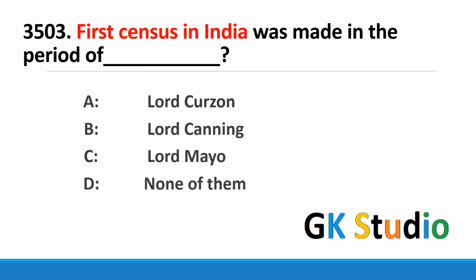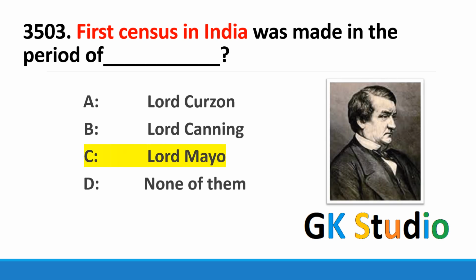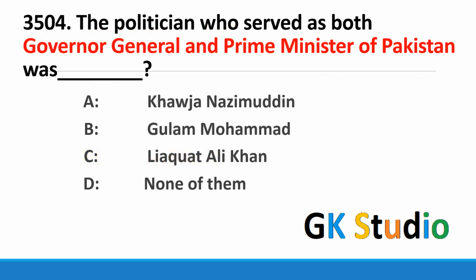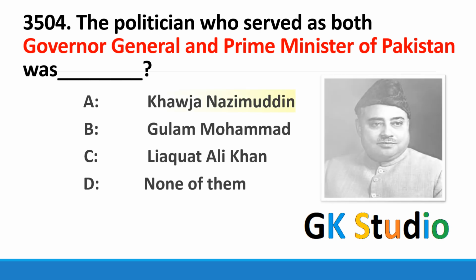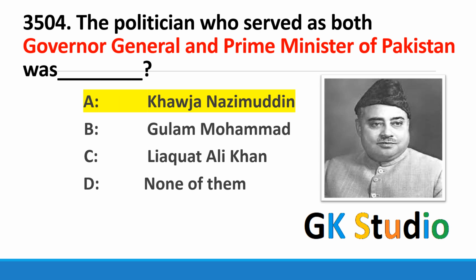First census in India was made in the period of Lord Mayo Viceroy. First census in India was made. The politicians who served as both Governor-General and Prime Minister of Pakistan was Khaja Nazimuddin, the first person who held both titles, Governor-General of Pakistan and also Prime Minister of Pakistan.